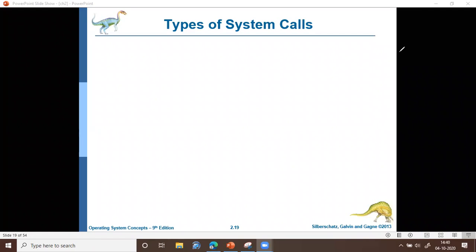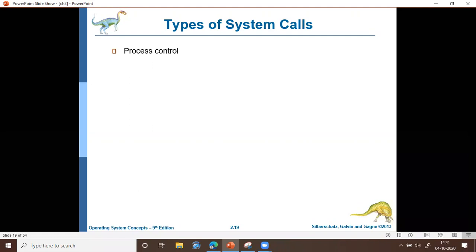These are: the first one will be process control, and the second one is file management. First is process control, the second one is file management, the third is device management, the fourth is information maintenance, and the fifth is communications, and the sixth one is protections. So we'll be discussing the types of system calls under these headings.